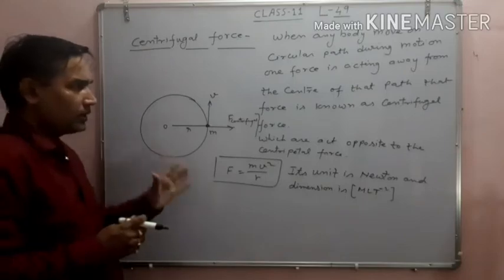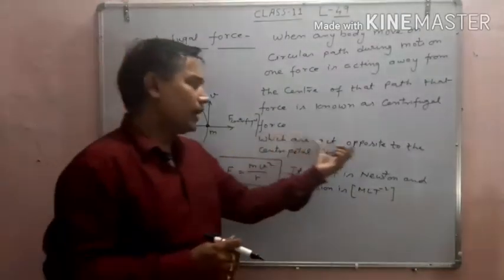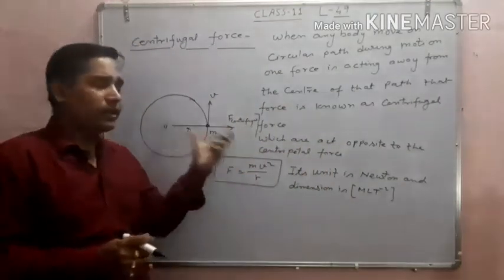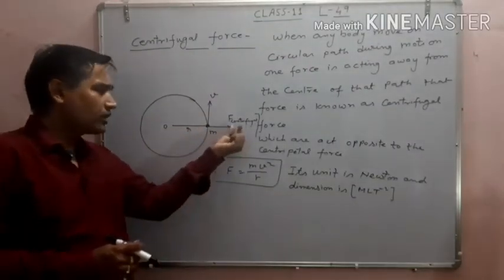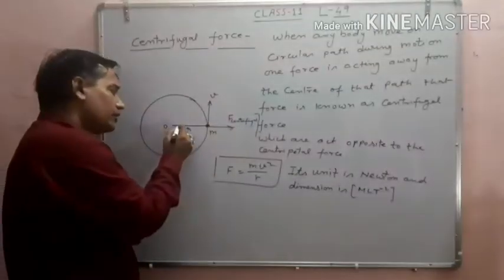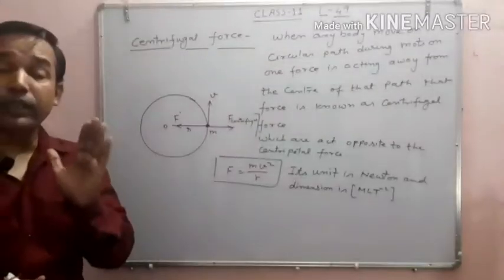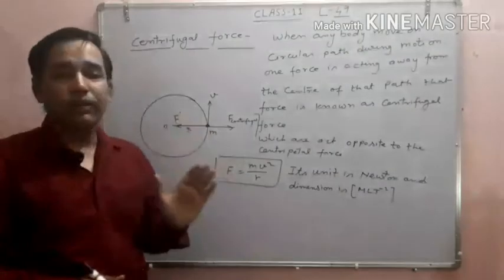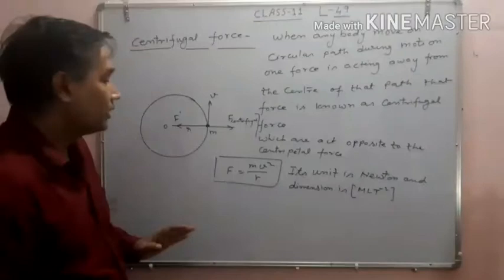I hope this is clear. So one important point arises here, beta: this force is acting opposite to the direction of centripetal force. So both are opposite to each other. One is away from the center, one is toward the center. This is a major difference, but both formula and magnitude are similar to each other, same unit, same dimension. I hope this is clear. Okay.